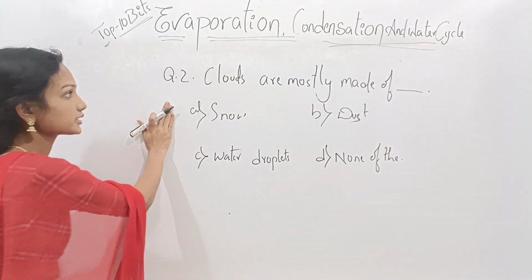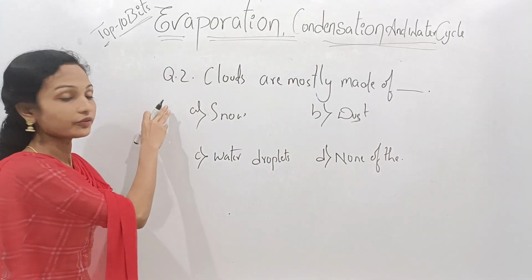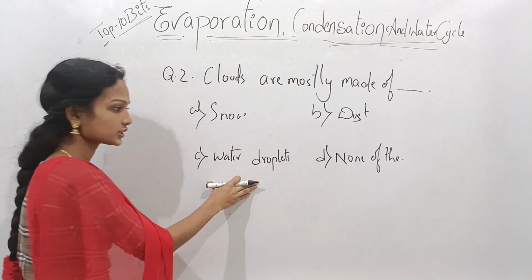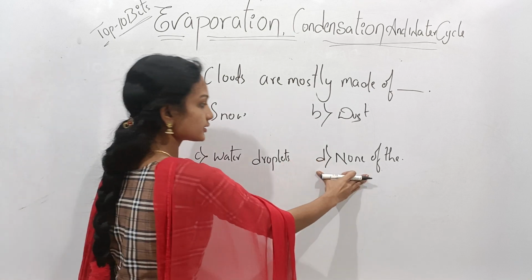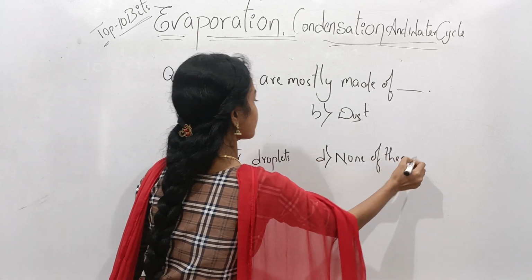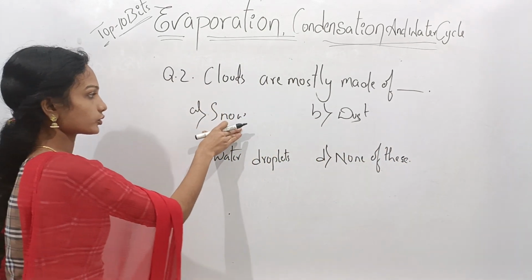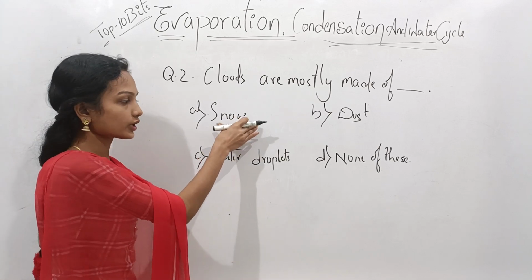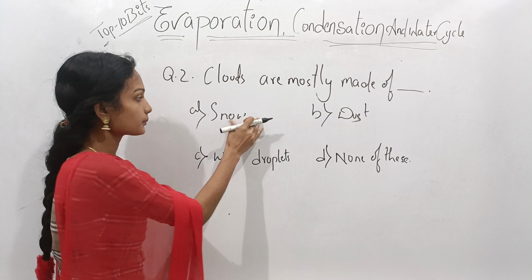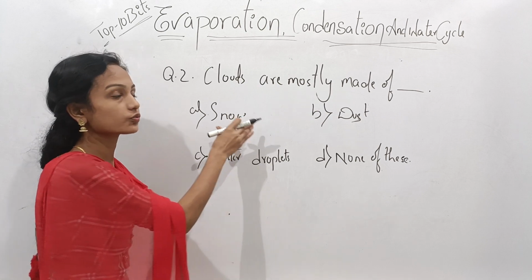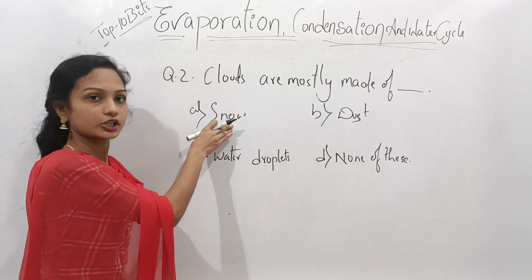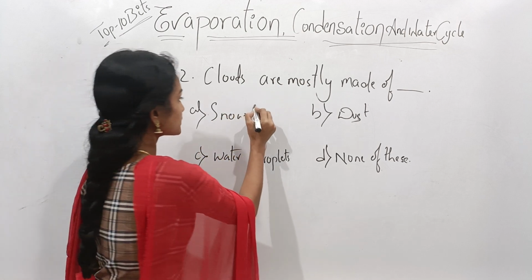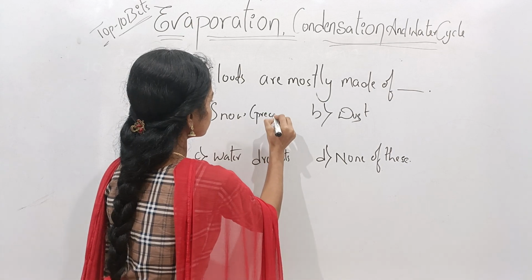Here the given question is: clouds are mostly made up of what? Option A is snow, option B is dust, option C is water droplets and option D is none of these. Option A is snow. Snow means the precipitate form of water. That means when water collides with dust particles, it will form a precipitate. So option A is not a correct option.